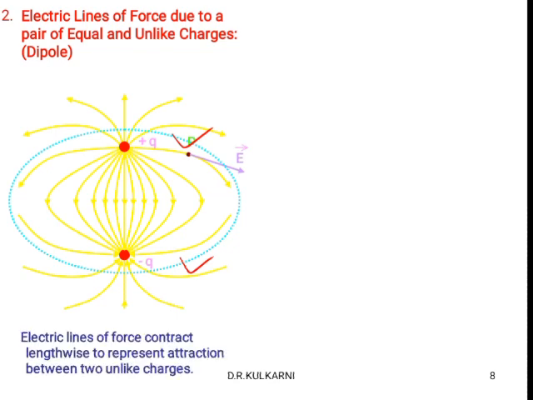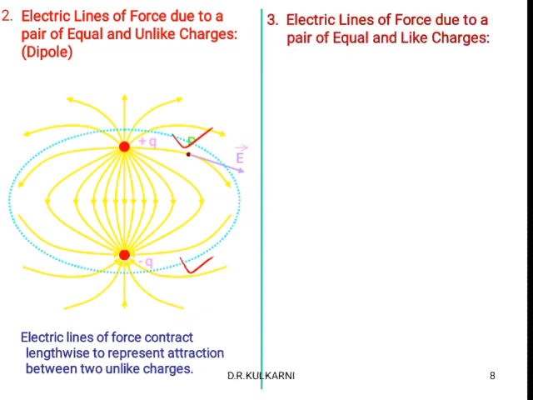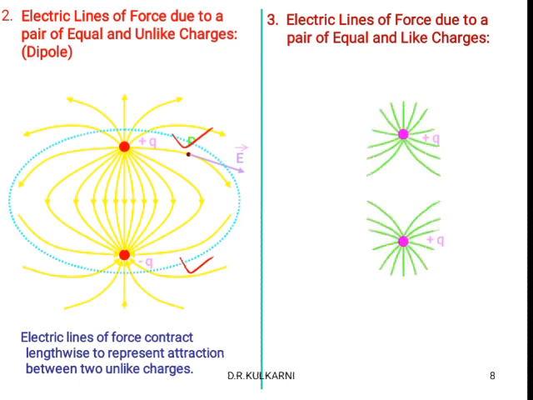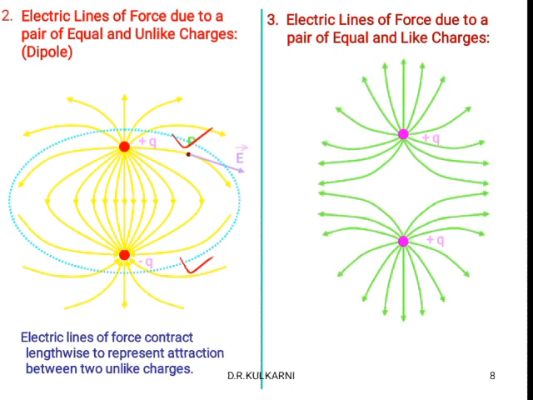Similarly, consider electric lines of force due to a pair of equal and like charges. Like charges means this is positive, this is also positive, so there is a repulsive force. There is no attraction between them, as we already know that like charges repel, and electric field lines are moving from the point charge to infinity, or outward. So that is the reason the diagram is like this. We have to draw the electric field lines for like charges in this way.